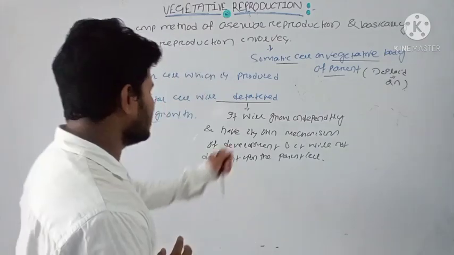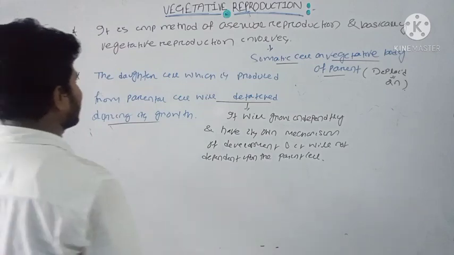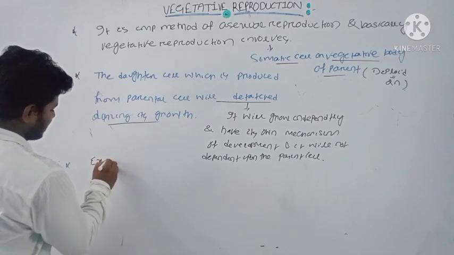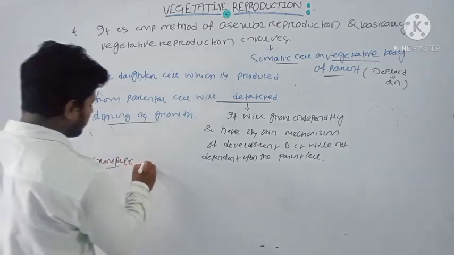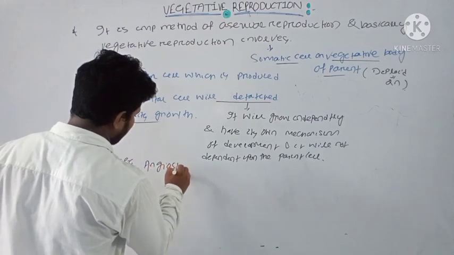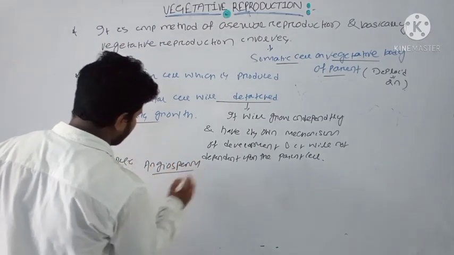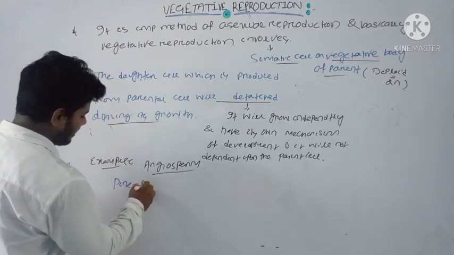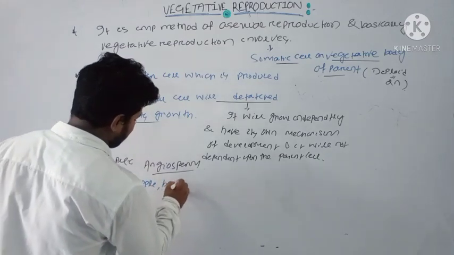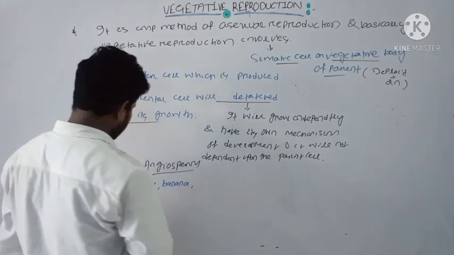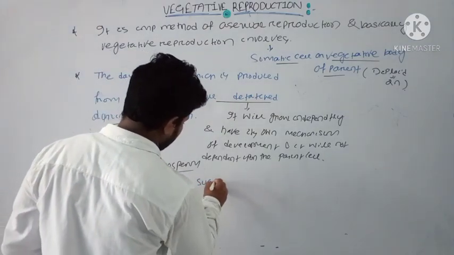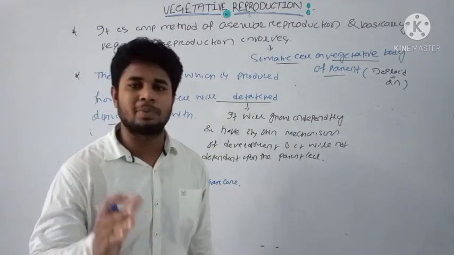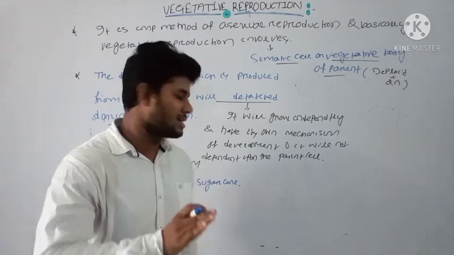Most angiospermic plants show vegetative reproduction. Examples where vegetative reproduction occurs are pineapple, banana and sugarcane.